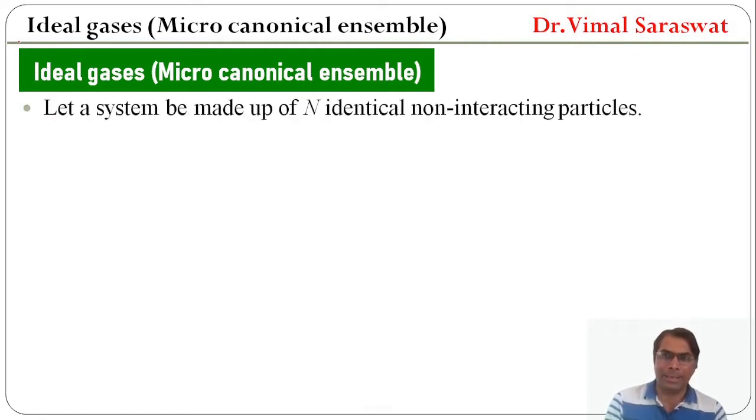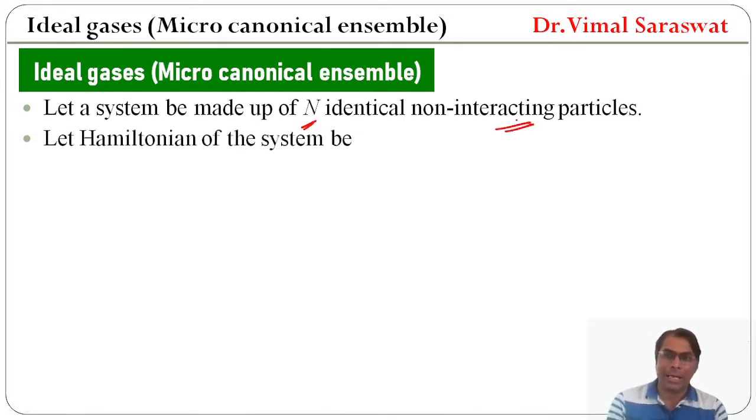Let a system be made up of n identical non-interacting particles. Let the Hamiltonian of the system be H equal to sigma i equal to 1 to n, p_i square upon 2m.